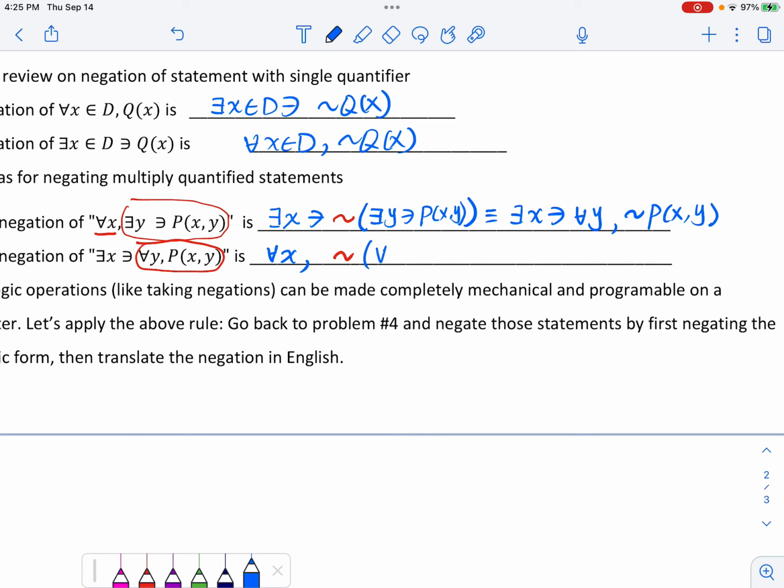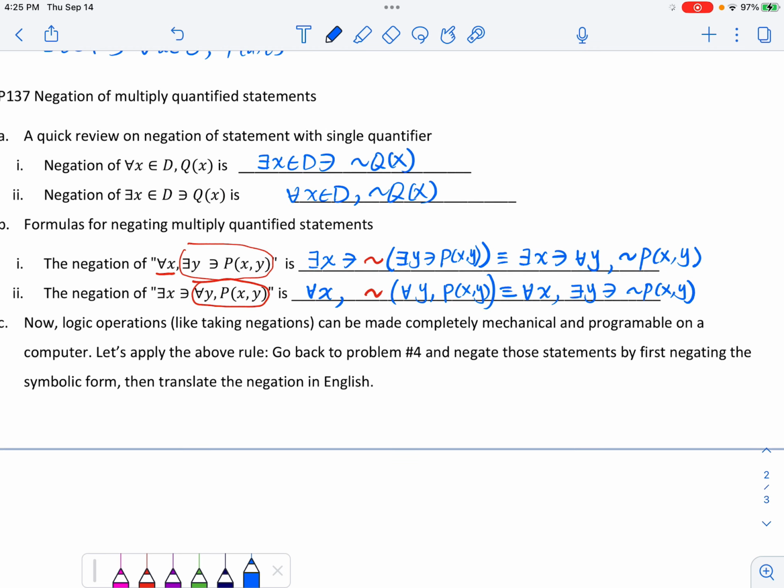Again, I want to do it in two steps. For all x, the negation of this universal statement will be an existential statement. So there exists y such that not P of x, y. All right, so this is the rule to negate these two types of statements.